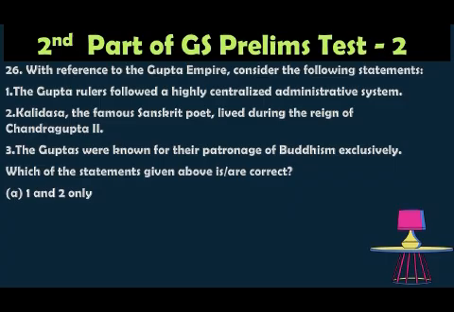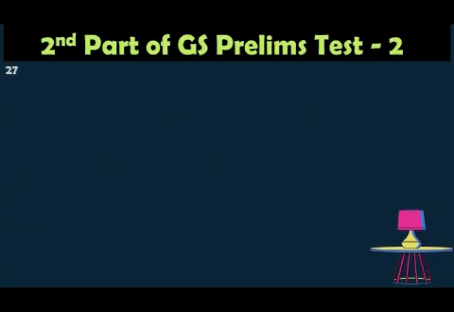Option A, 1 and 2 only. Option B, 2 only. Option C, 1 and 3 only. Option D, 1, 2 and 3. The correct statement is 2 only, because the Gupta administration was decentralized with strong influence of local governance, so statement 1 is incorrect. Kalidasa was a famous Sanskrit poet, so that statement is right. The Guptas patronized Hinduism, Buddhism and Jainism, not just Buddhism, so statement 3 is wrong. So the correct answer is 2 only.